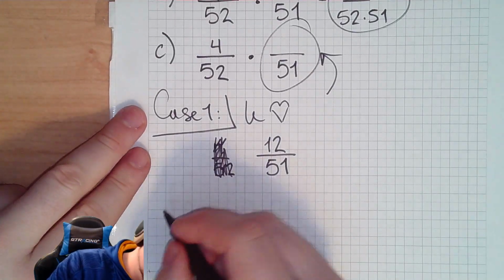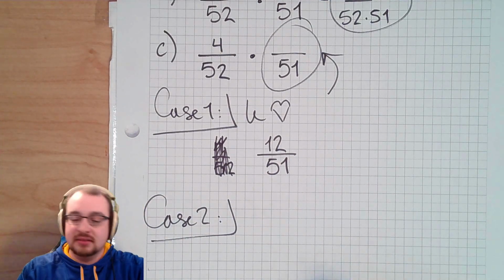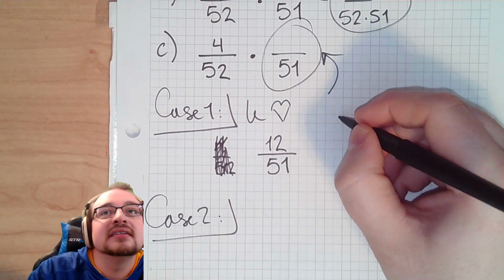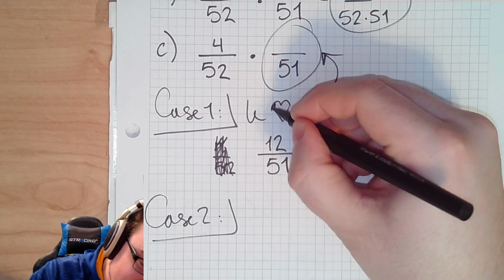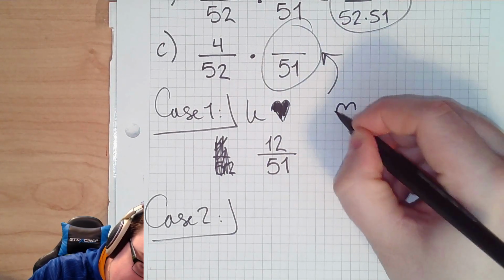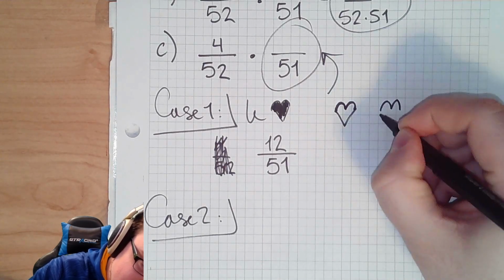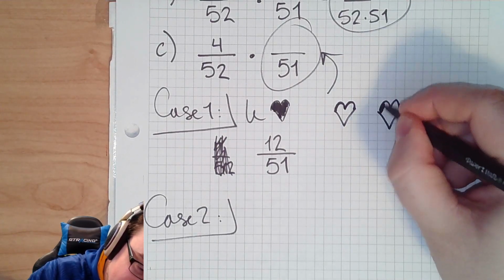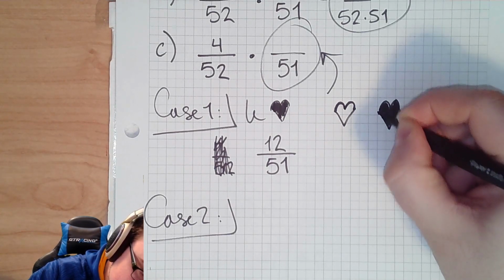Now, case 2. Mr. Mac, I can't draw a heart. I just do the little emoticon that all the girls like. If you do the little squiggle at the top and then a V, you can kind of round it out a little bit. I did one that looked stupid as hell.